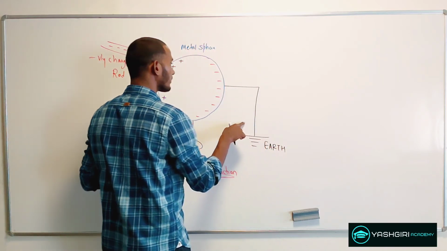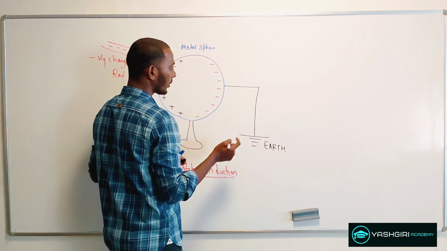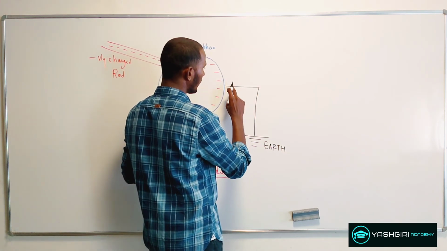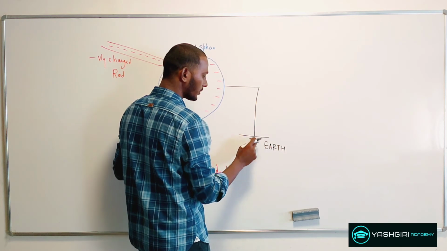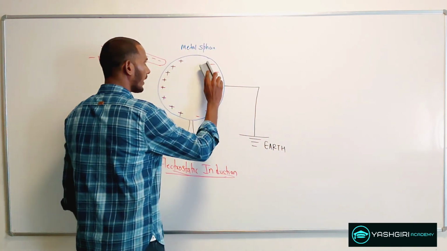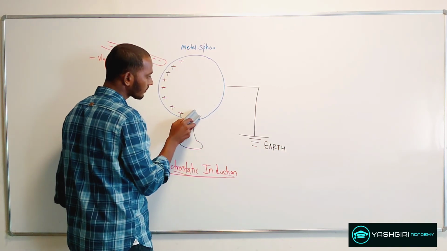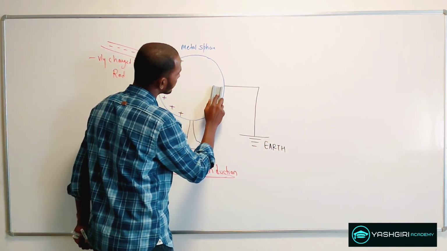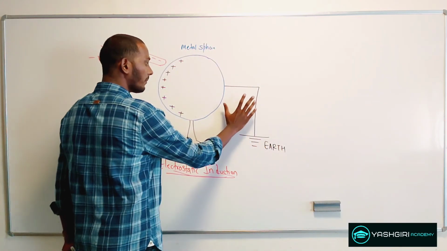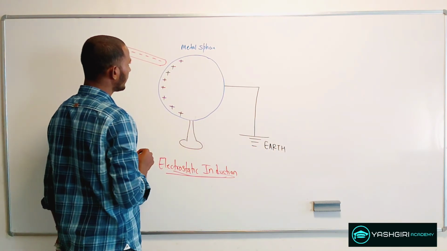Now when you connect one conducting wire from this sphere to the earth, what will happen is that this negative charge will pass through this conducting wire directly to the earth. So when you connect a grounding to this, all these negative charges will pass directly to the earth.